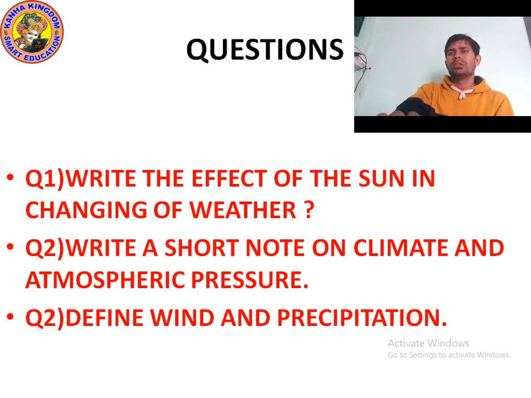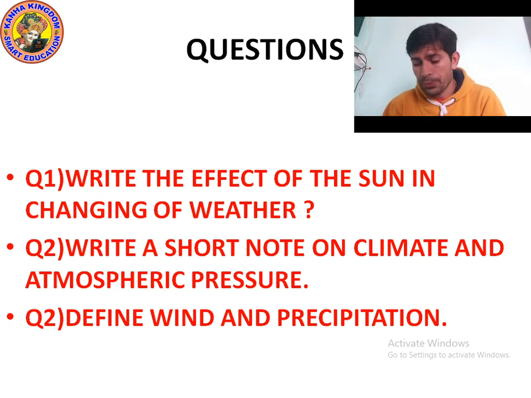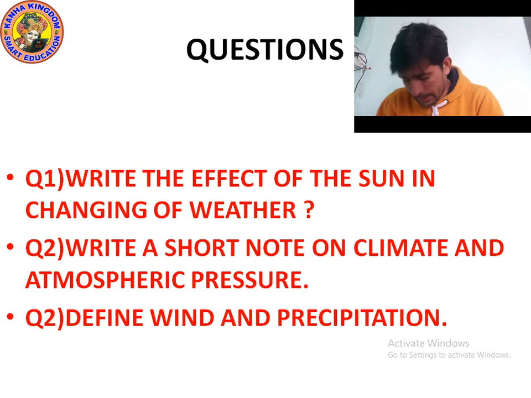And the next question, question number 2, is write a short note on climate and atmospheric pressure. Yes, climate and atmospheric pressure. So, what is climate?